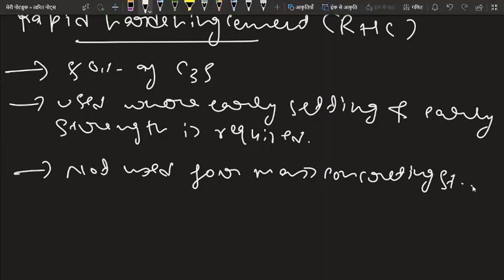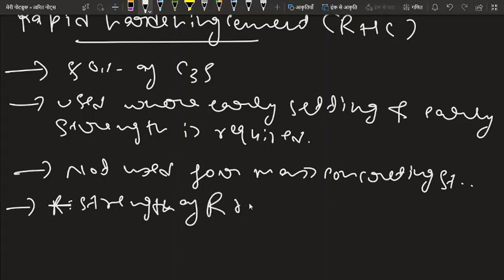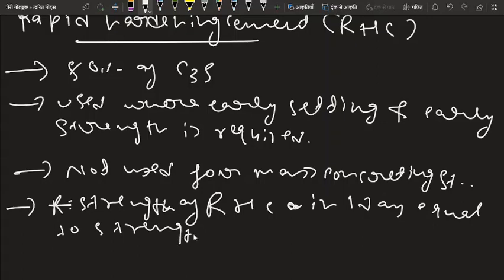That is, the strength of rapid hardening cement in 1 day is equal to the strength of OPC in 3 days, right? Because it is used where we need early setting time and early strength. Okay, that's why. And it has some properties.